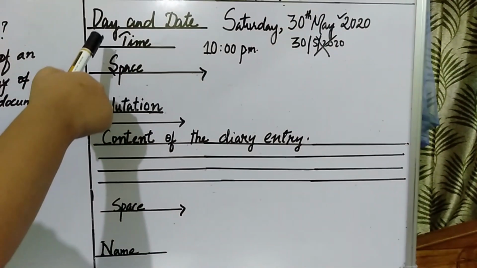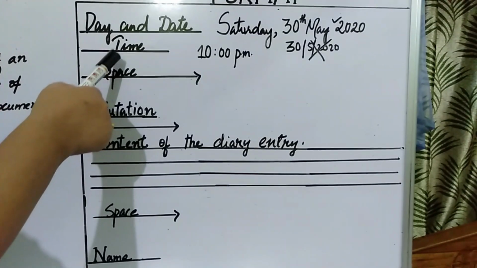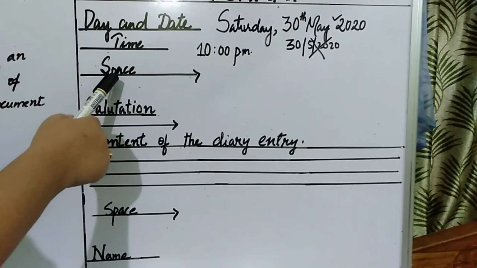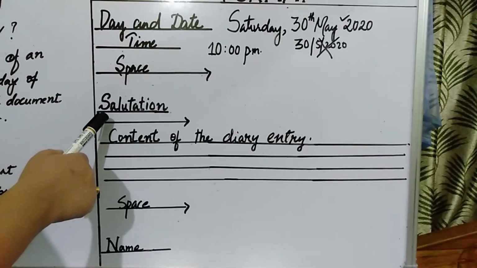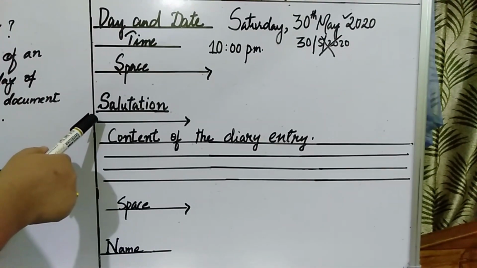So next comes the space. After entering the day and date, and just below that the time, you need to give space. Okay, you leave some space and give the salutation. I hope you still remember what a salutation is. It's a greeting, right?